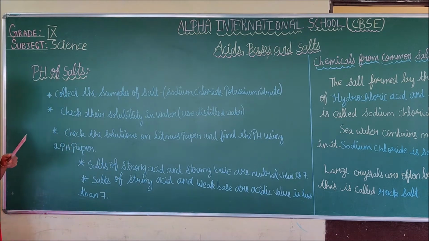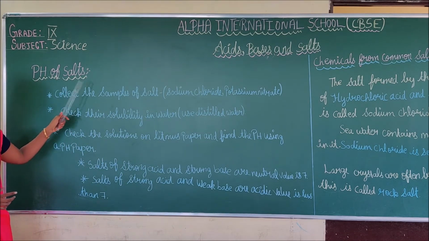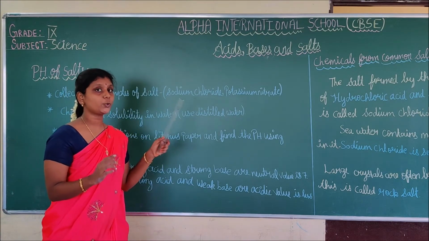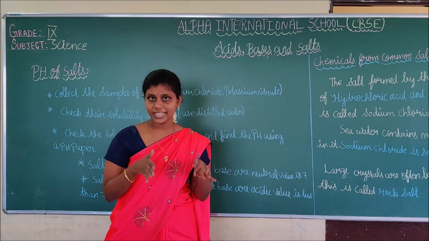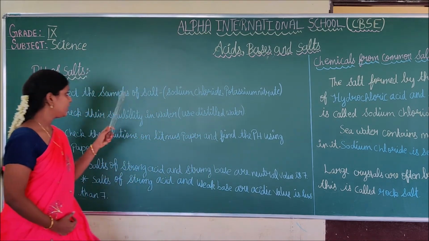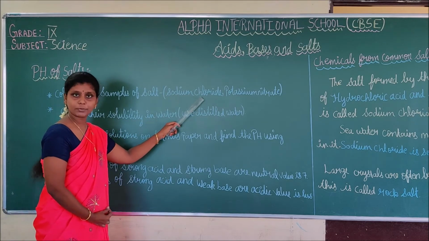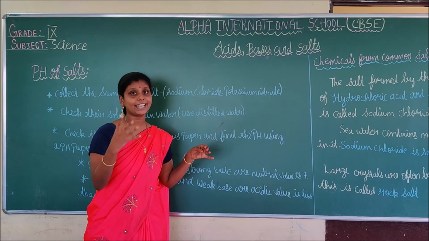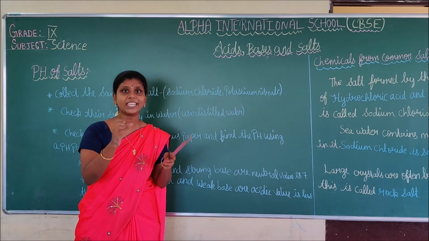How can we check the pH of salt? Collect the samples of salt. First, what should we do? We should collect the samples of salt. For example, we can take sodium chloride or potassium nitrate, etc. Many salts we can take as a sample to find the pH value.